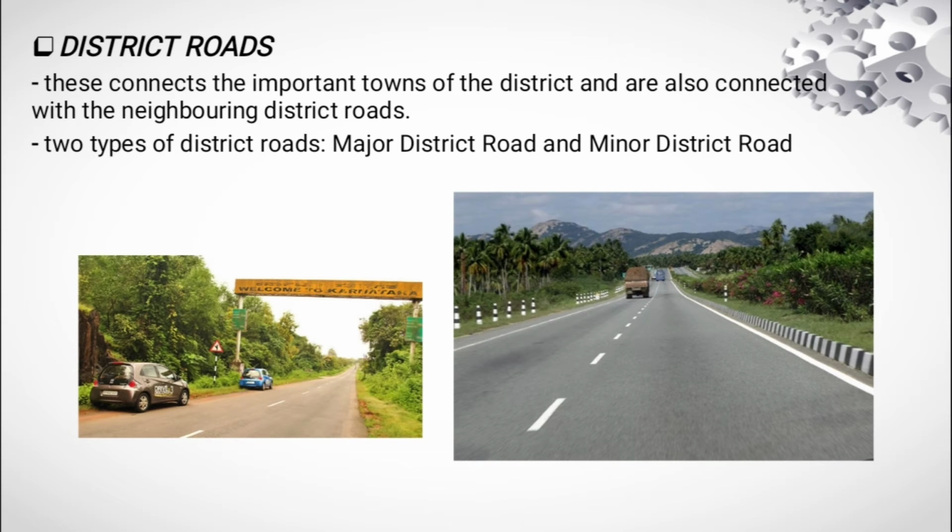District roads. District roads give access to connect to the state highways. They connect the important towns of the district, and they are also connected with the neighboring district roads. There are 2 different types of district roads, namely major district roads and minor district roads. Major district roads are roads that connect the neighboring district headquarters, while minor district roads are roads that connect the important towns within the district to the district headquarters. An example of this is the district road of Karnataka in India.